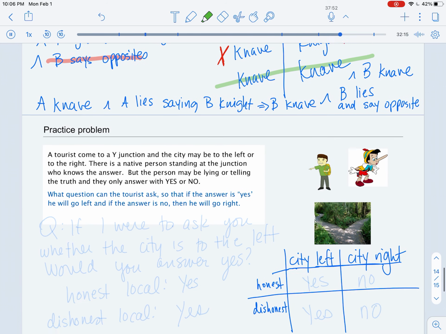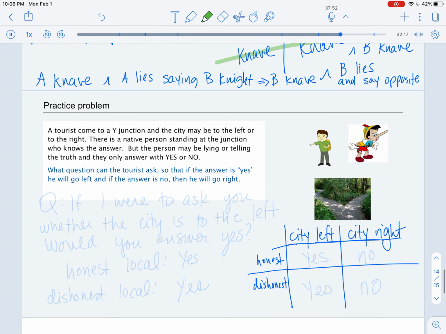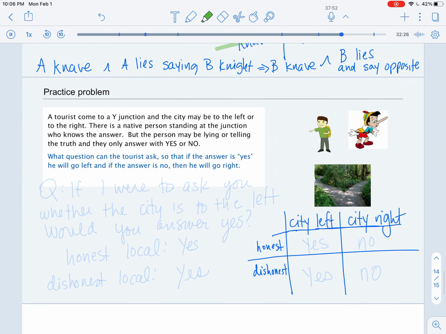Now, let's look at one final puzzle. This is a tourist problem, and this is a pretty well-known riddle. So we're tourists, and we come to a junction, and we're looking for the city. Now, the city may be to the left or to the right, and there's a local at the junction, but we don't know if the person is honest or not, and they can only tell us yes or no. So we want to think of what question we can ask this local, where if the local says yes, we'll go to the left, and if the local says no, we'll go to the right.